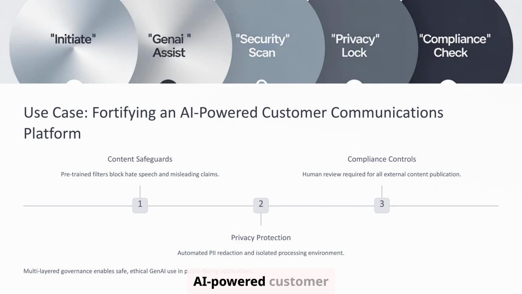Consider fortifying an AI-powered customer communications platform. This involves a multi-step process: initiating the interaction, using Gen AI assistance, performing a security scan, applying privacy locks, and conducting a compliance check. Content safeguards include pre-trained filters blocking hate speech or misleading claims. Privacy protection involves automated PII redaction and processing within an isolated environment. Compliance controls might require mandatory human review before any external content is published, ensuring all layers work together.